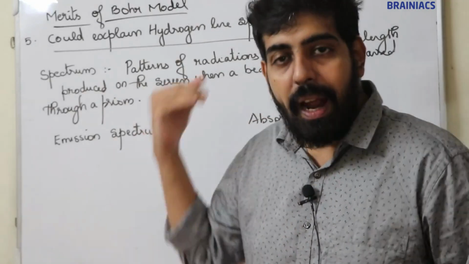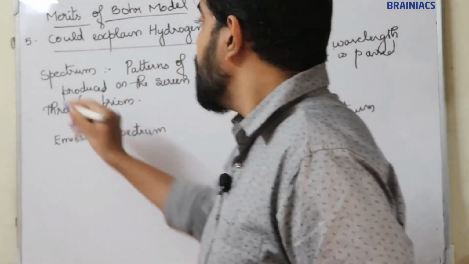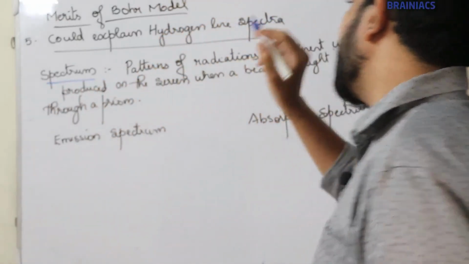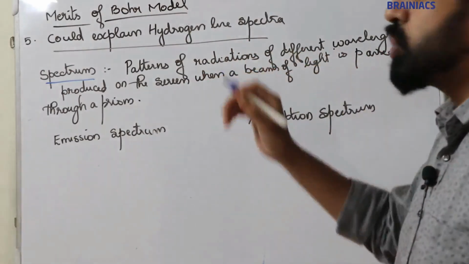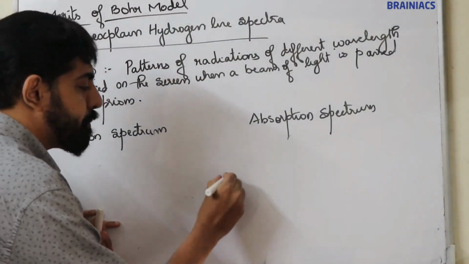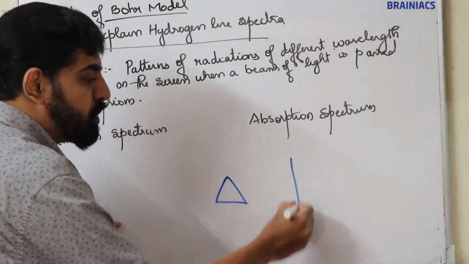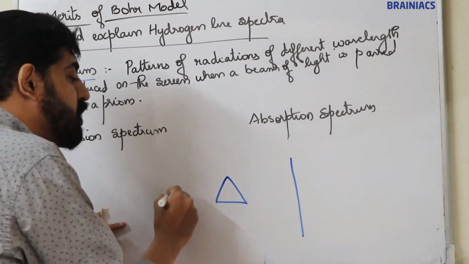Now before explaining hydrogen line spectra, you should know what a spectrum is. A spectrum is a pattern of radiation of different wavelengths produced on the screen when a beam of light is passed through a prism. It's a pattern observed on a screen when light is passed through a prism.